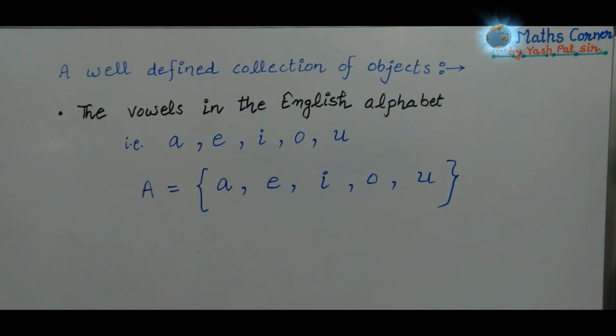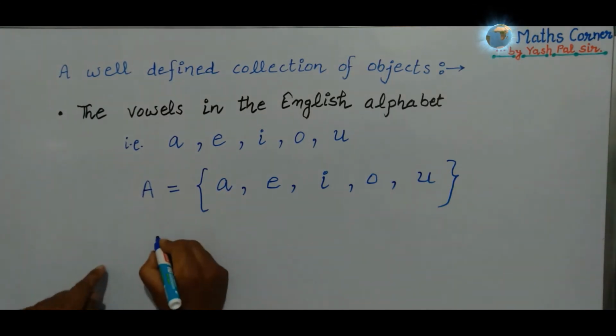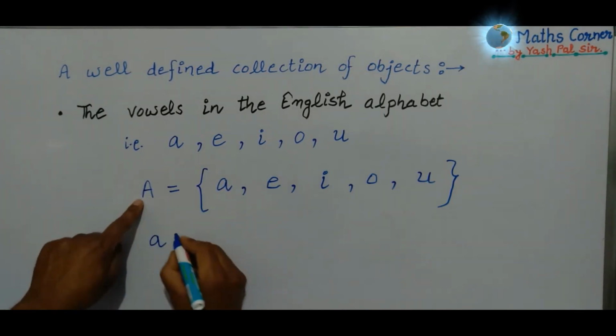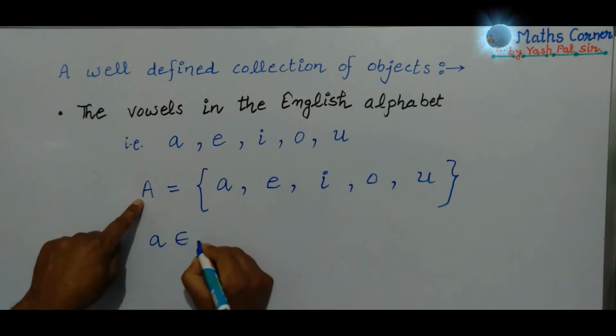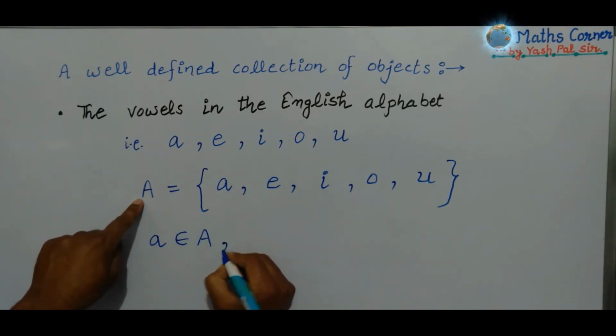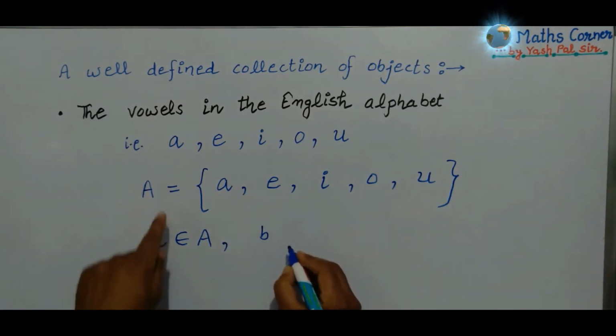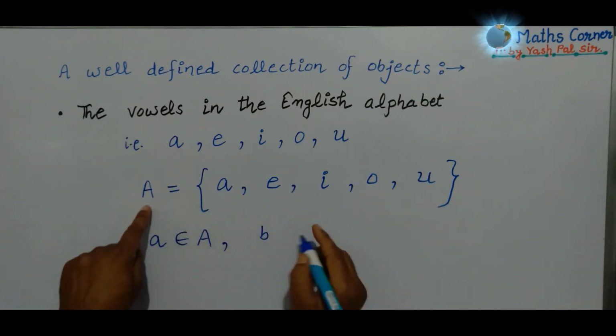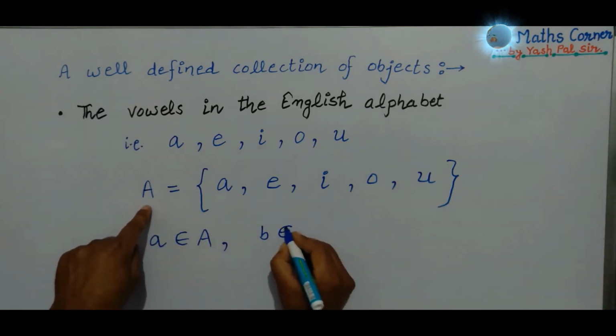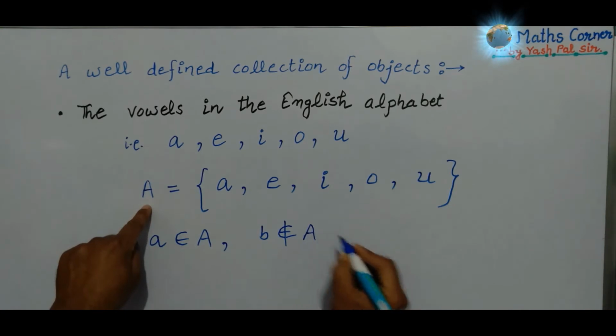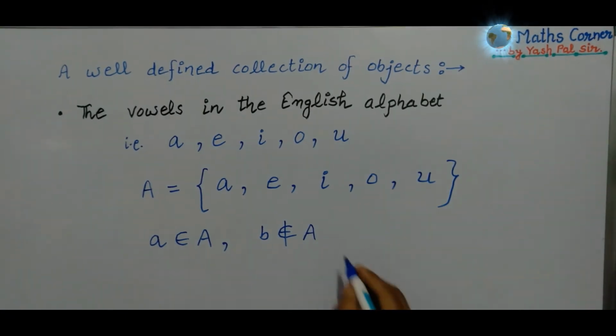Here A is an element of set E, so A belongs to set E, and B is not an element of this collection, so we write B does not belong to set E, etc.